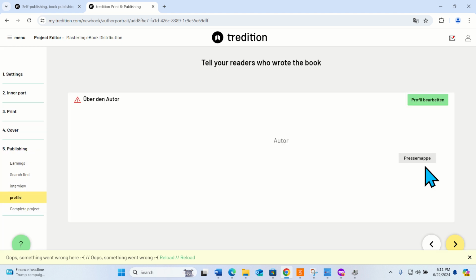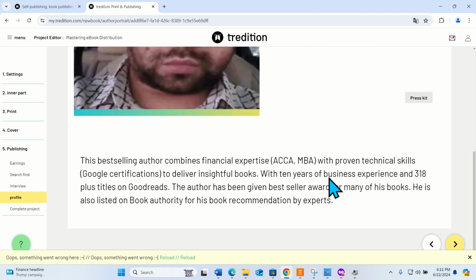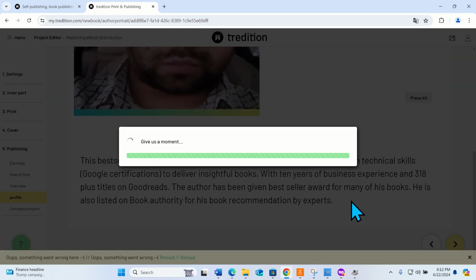Everything is saved, everything is good. Let's see how it looks. See, it looks good. So you just have to go to the next page.